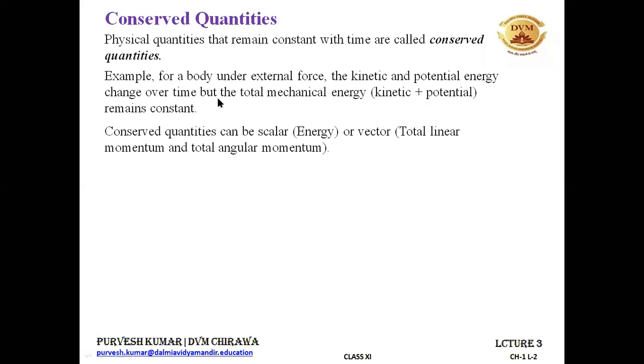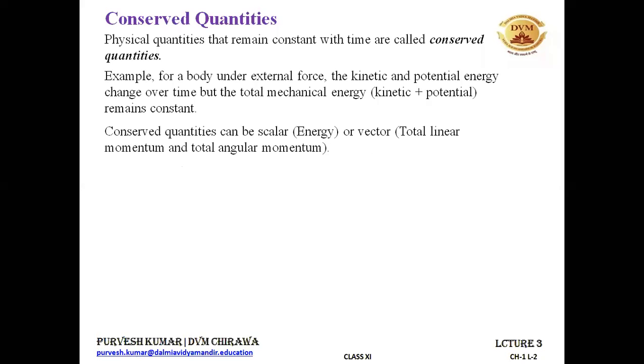And the conserved quantities can be scalar quantities or vector quantities. I hope that you have studied the scalar and the vector quantities. Energy is a scalar quantity. Energy has only magnitude. It does not rely on the direction. It's a conserved quantity. Also there is one conserved quantity known as linear momentum, denoted by P, that is the product of mass and velocity, P equal to mv.